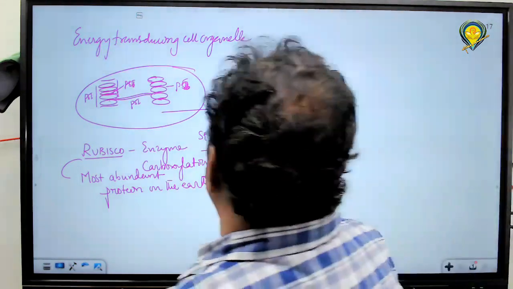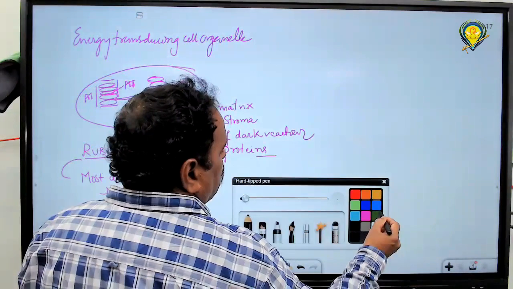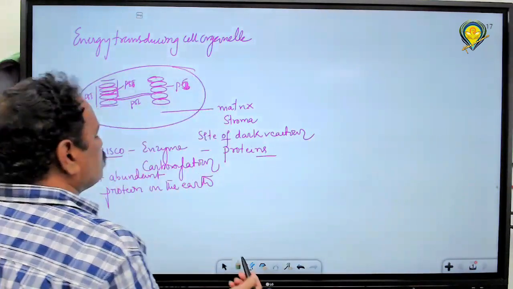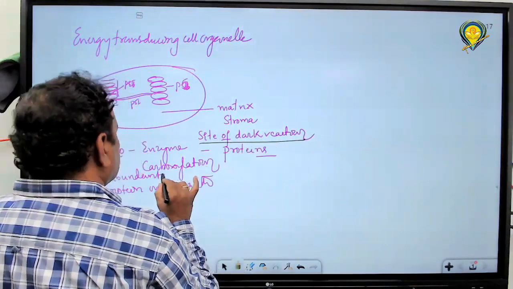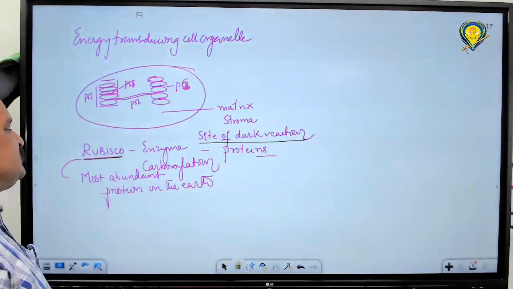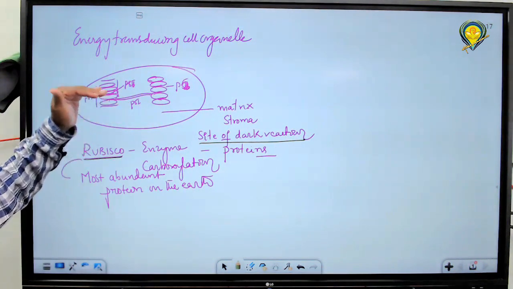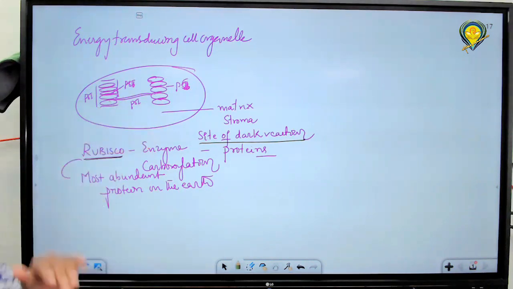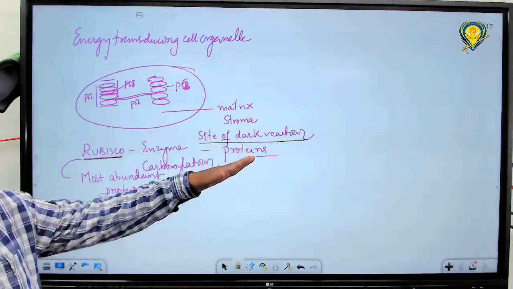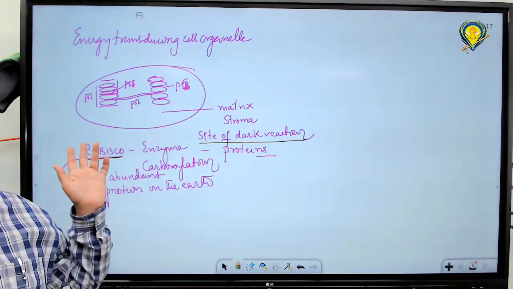So stroma is the site for what reactions? Dark reactions are observed in the stroma. What is the most common type of enzyme involved? Rubisco. All the dark reaction enzymes are located in the stroma. The dark reaction is not only catalyzed by Rubisco; only carboxylation is catalyzed by Rubisco.